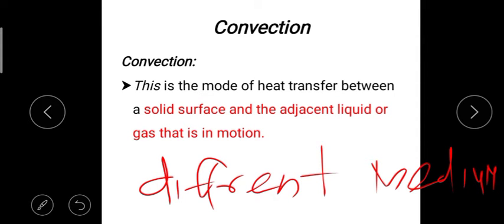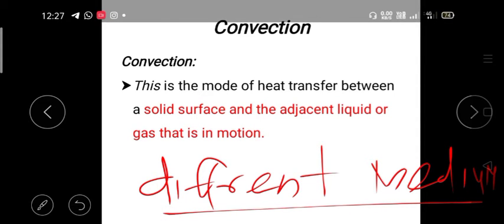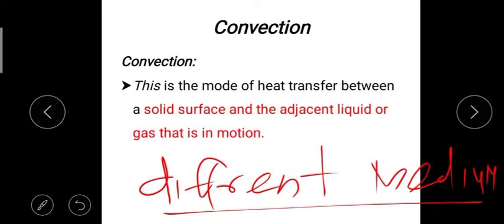Now you can see it is a different medium. What is a different medium? It is like our boiling conditions. If we are going to cook, it is a simple concept, because our mom is always cooking for us in our home. So it is the best example, our mom cooking.